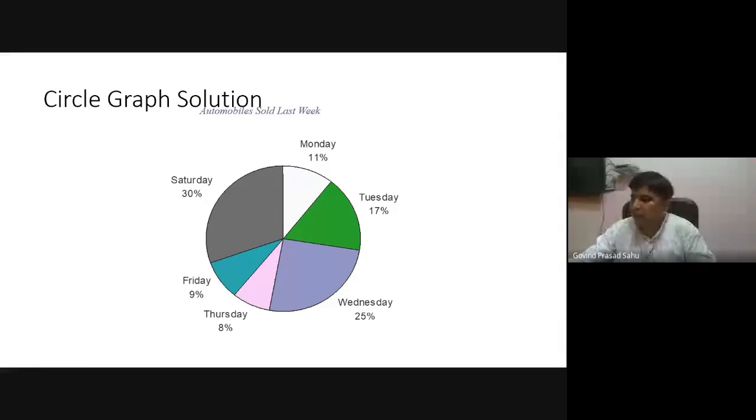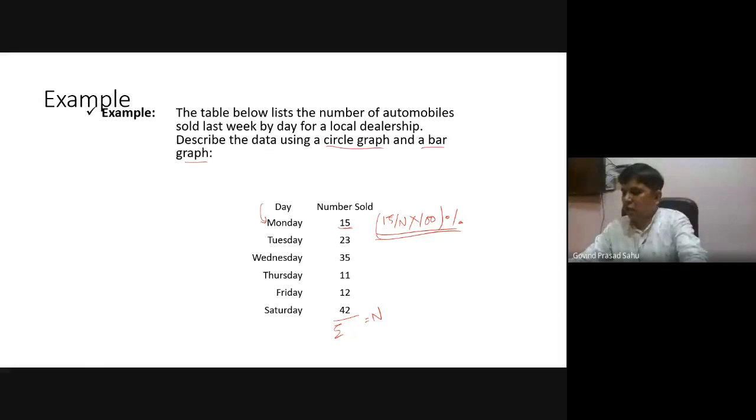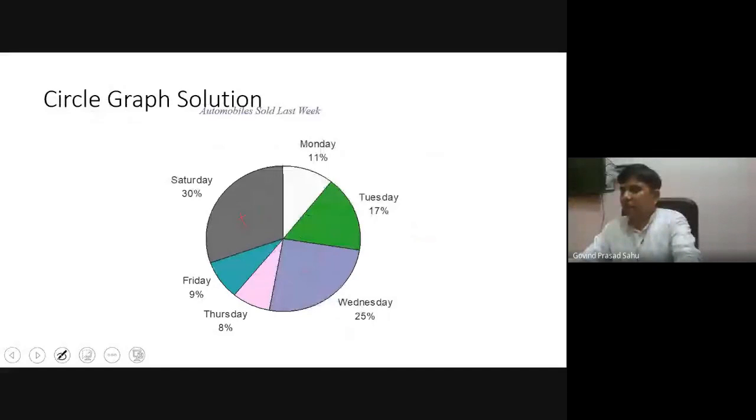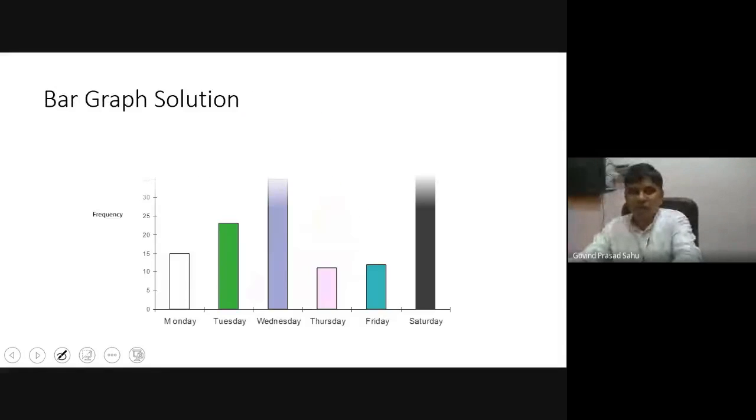From here, you can see that Wednesday and Saturday have the larger area, because on Wednesday and on Saturday we have more sales. So this area is according to the data value.